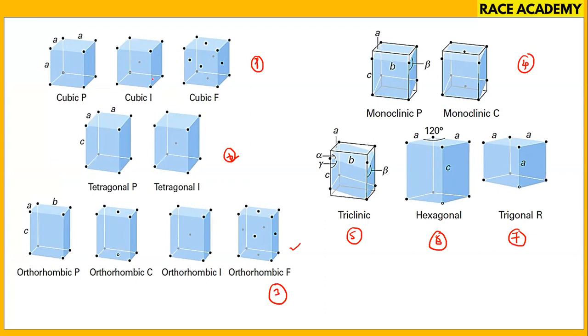But in this we have simple cubic, 3 are there. Total, this is 3. And this is 2. And this is 4. These are 2. These are 1, 1 each. So what is the number we have? 3 plus 2 plus 4 plus 2 plus 1 plus 1 plus 1. You can count it. 5 plus 4, 9, 9 plus 2, 11, 11 plus 3, 14. These are the Bravais lattices.